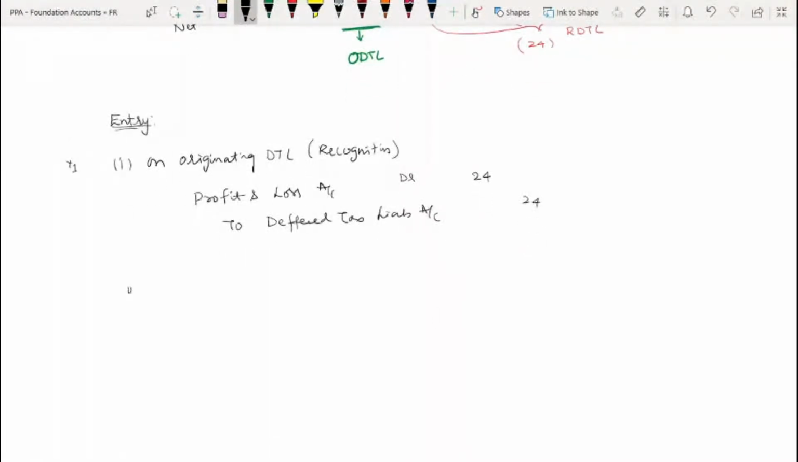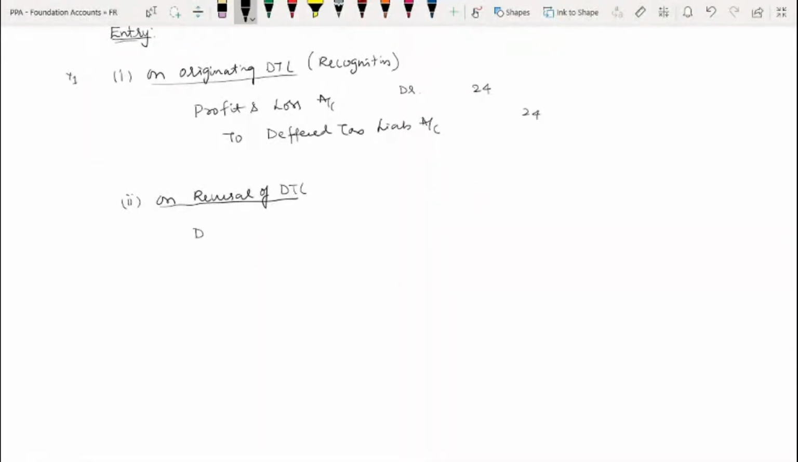Next, second entry on reversal of deferred tax liability. It is nothing but the opposite entry. Deferred tax liability account debit to profit and loss account, 6 every year, every year till completely written off. Are you understanding?